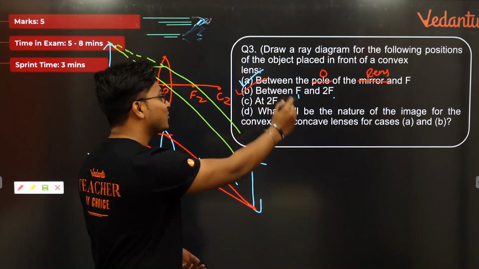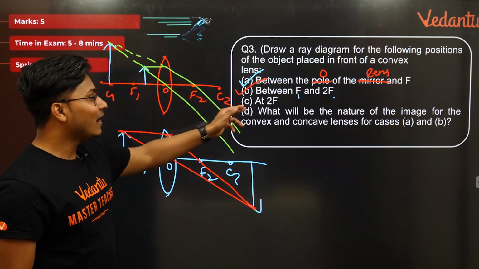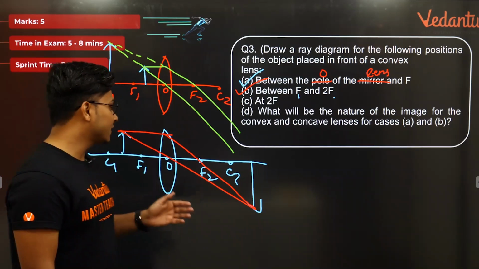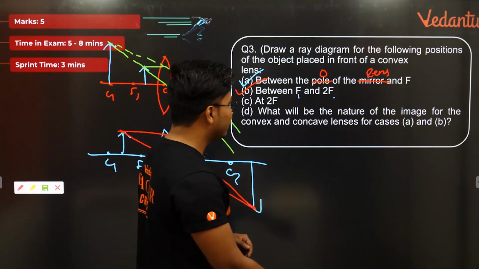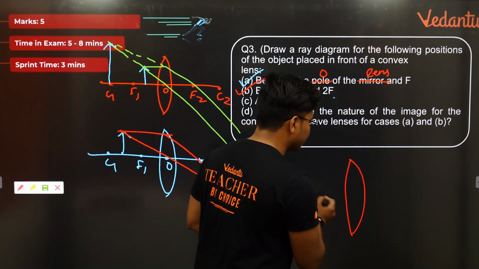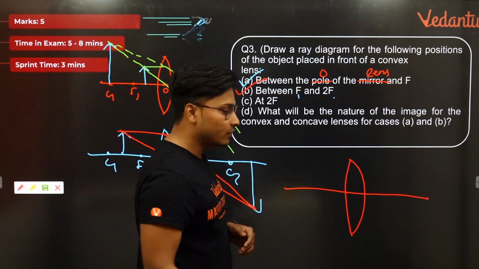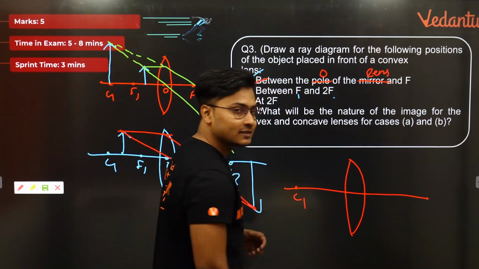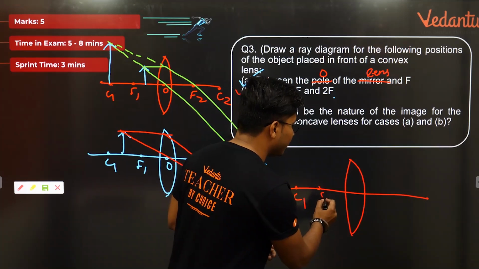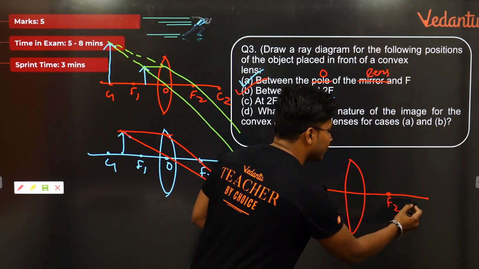Yes, so between F and 2F2 you got that. Okay, now at 2F, obviously if the object is kept at the center of curvature, I think we have a very standard diagram here. This is the only scenario in the entire universe when you have kept the object at C1. Let me make it at F1 here, and you have F2, and then you have C2.